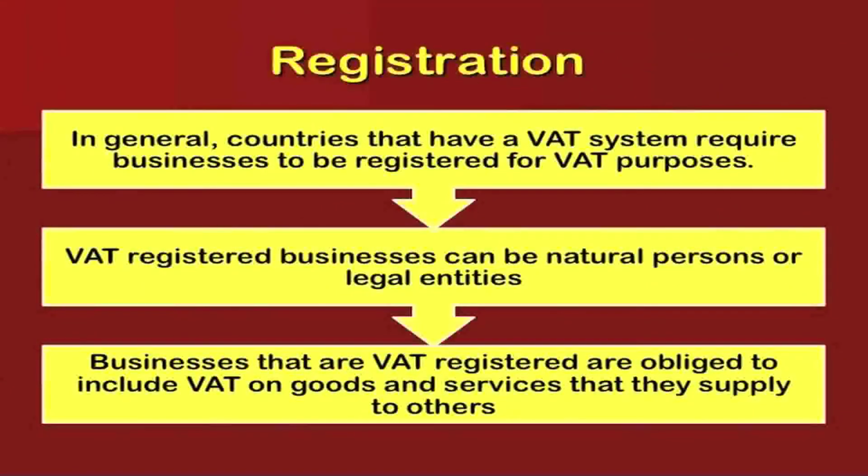Now, let us see the registration for VAT. In general, countries that have a VAT system require businesses to be registered for VAT purposes. VAT registration businesses can be natural persons or legal entities. Businesses that are VAT registered are obliged to include VAT on goods and services that they supply to the other. To take VAT from people, you need to be registered as a business entity. Business entity could be an organization or can be a person who is giving consultancy or services to people. And now when you are registered, then only you can charge the tax from people and then pass on to the government.